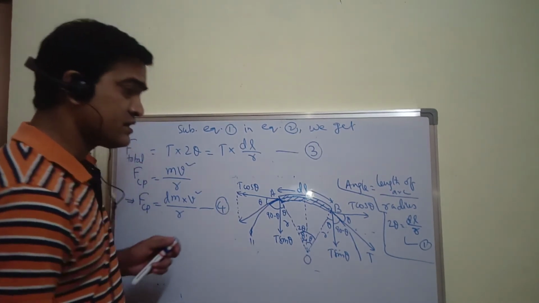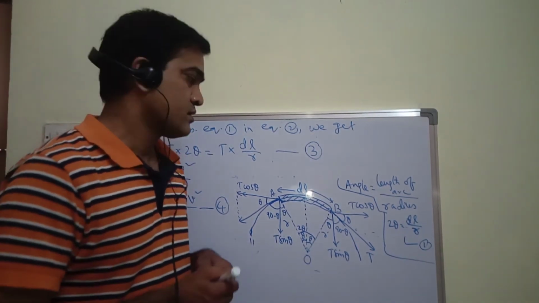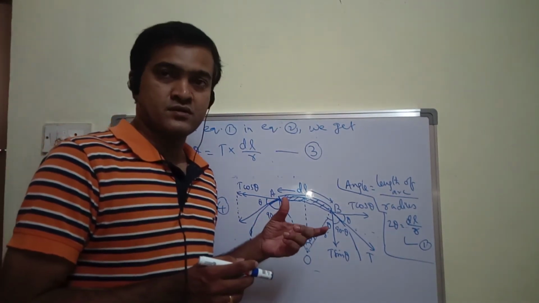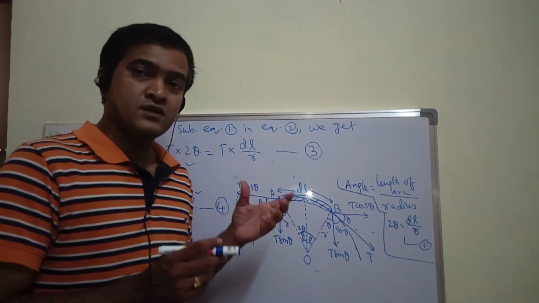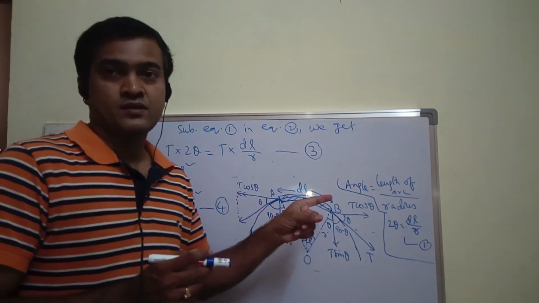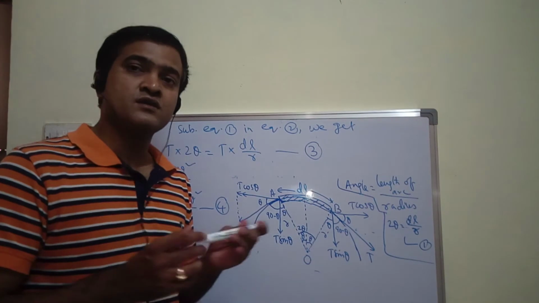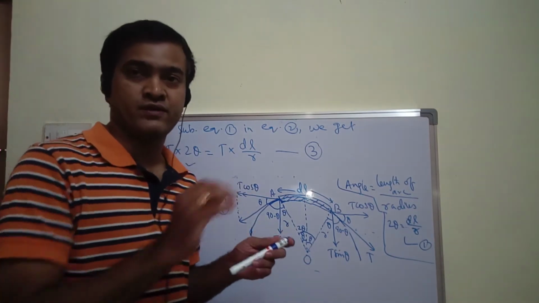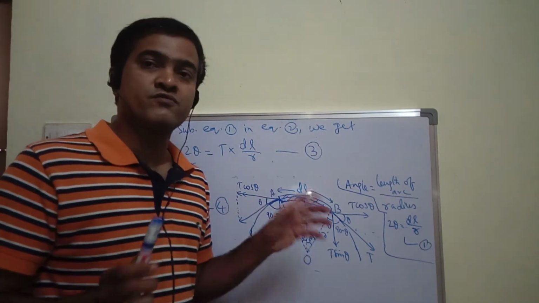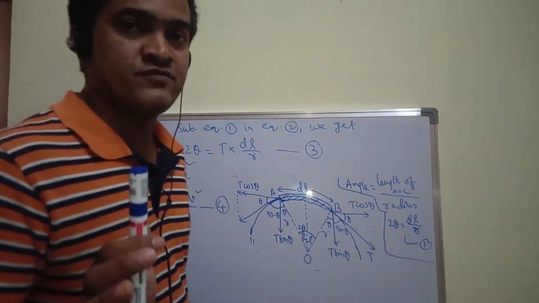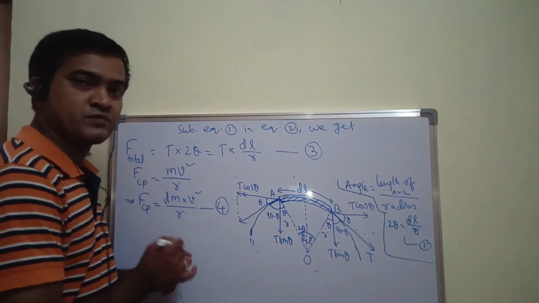And here is one more thing I would like to tell you, which is very important. Here I am considering the speed of the wave with respect to the frame of the wave, not with respect to the observer at rest. That we'll discuss later on, if time permits. So F_cp is equal to dm into v square by r.